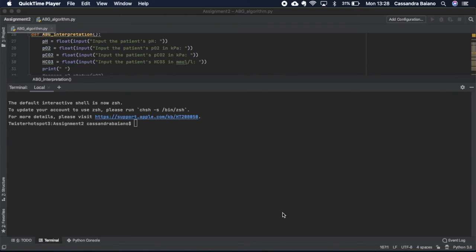Hi, I'm Cassandra. I'm in medicine in the UK, and I decided to make a program that had a practical application, especially during COVID. In physiology, we usually keep a very tight acid-base balance within our blood, and we usually do that through our lungs and our kidneys.